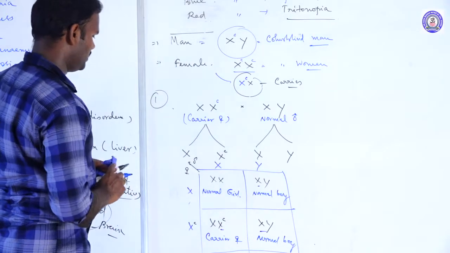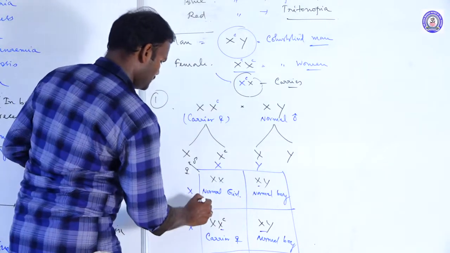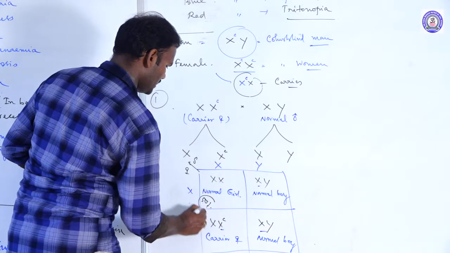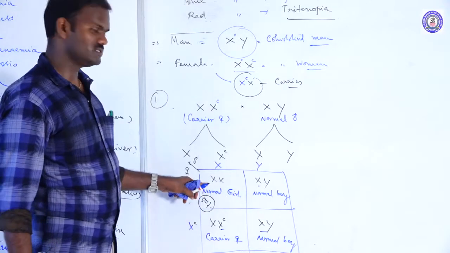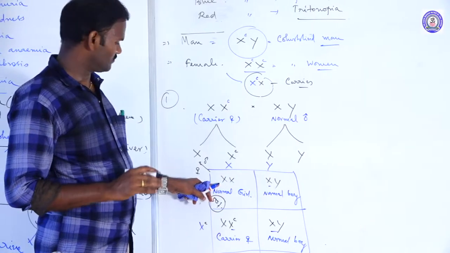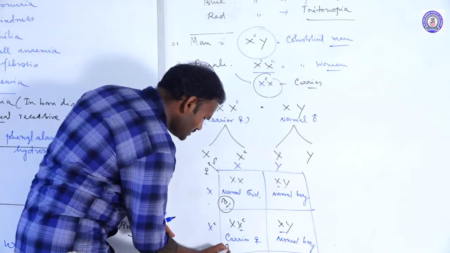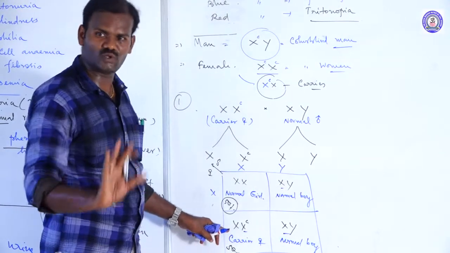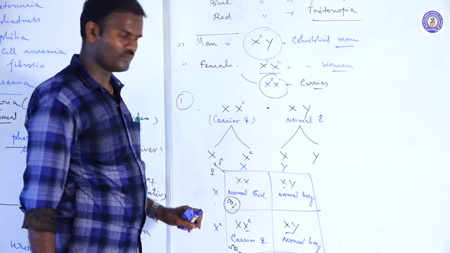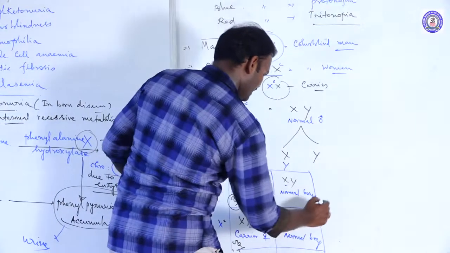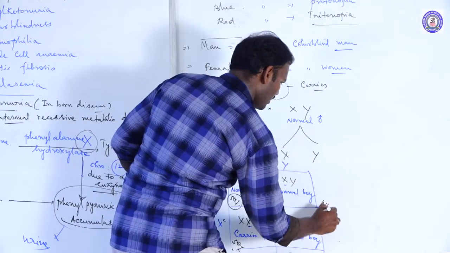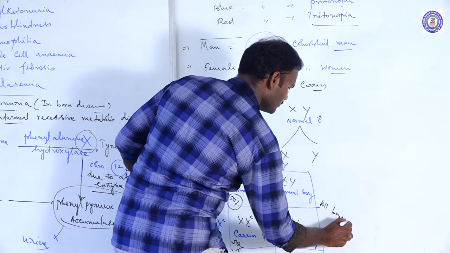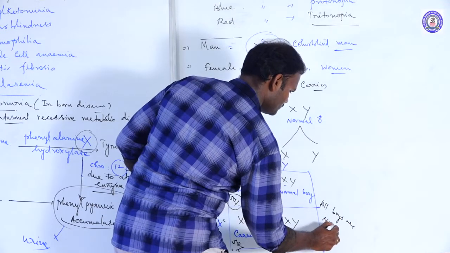So 50% of the females are normal, and another 50% of the females are normal but carriers. A carrier is also normal. Then 100% of the boys are normal.